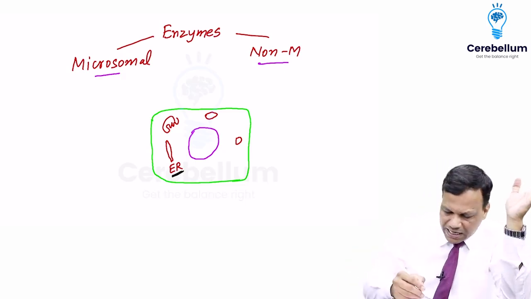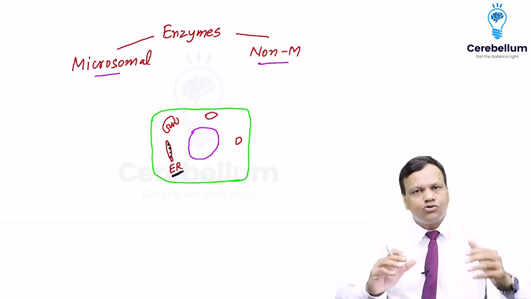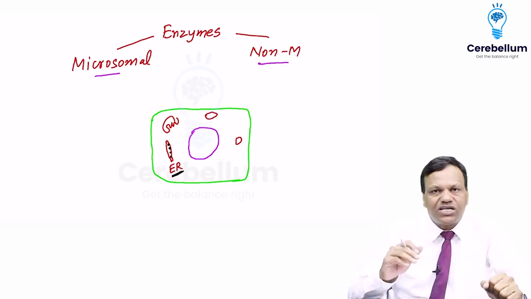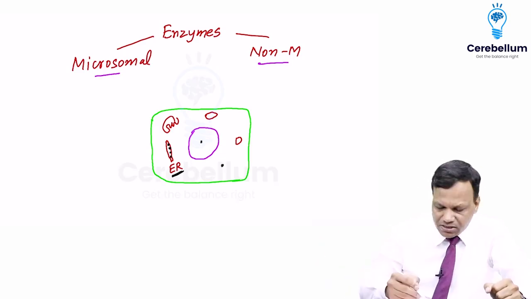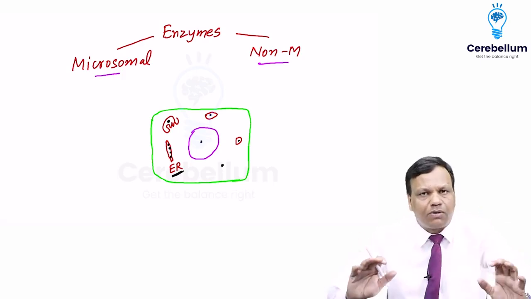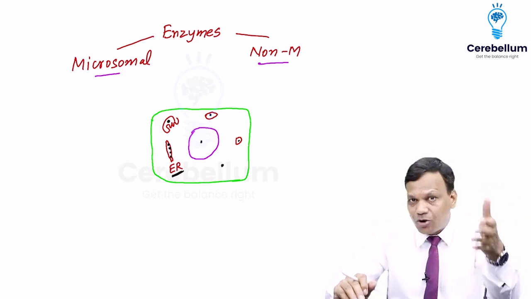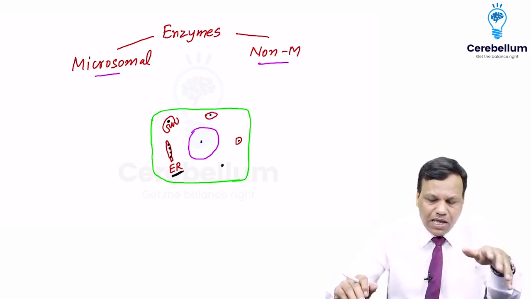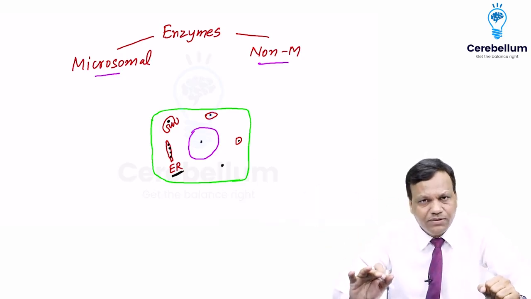That means the enzymes which are present inside the endoplasmic reticulum are microsomal. And the enzymes which are present anywhere else, whether in the nucleus or in the cytoplasm or mitochondria, lysosome, Golgi, anywhere else, are called non-microsomal. Clear? So the enzymes which are inside the microsome, meaning endoplasmic reticulum, are microsomal, and those which are present anywhere else are non-microsomal. Yeah?